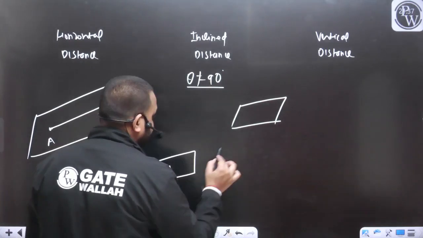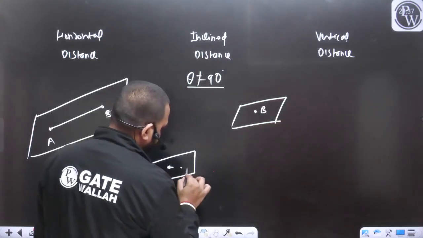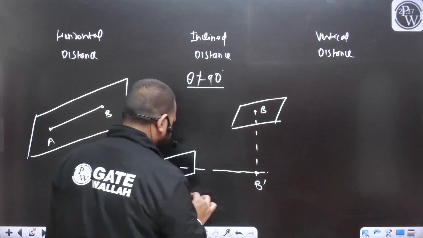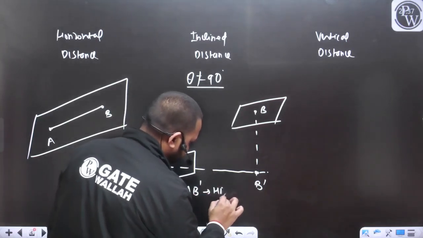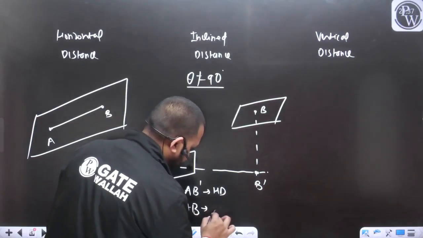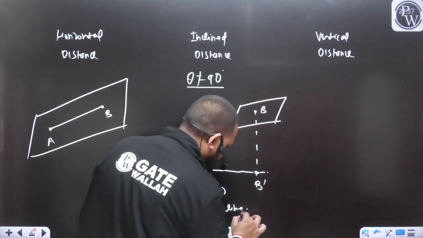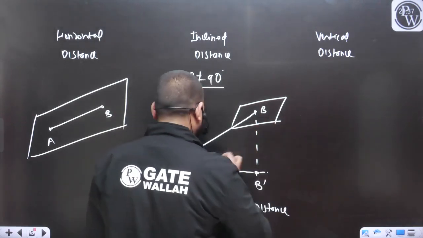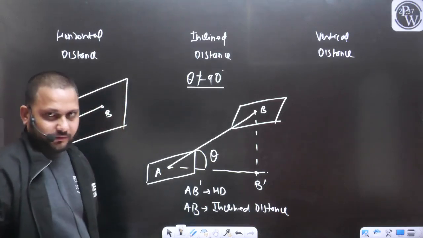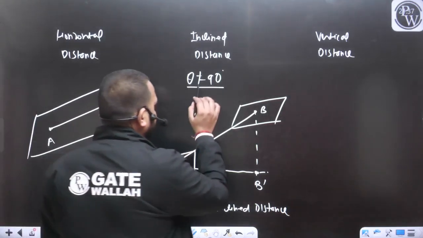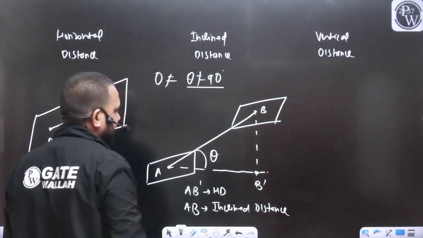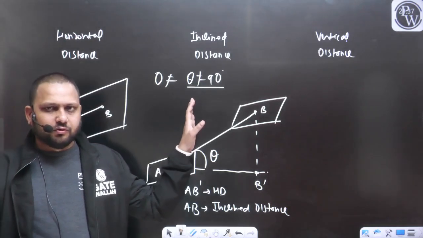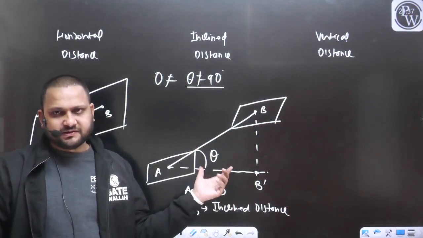This is the point A and this is the point B. Now let's say this is AB dash. AB dash is the horizontal distance and AB is the inclined distance. This is the slope, or you can say this is theta. So theta should not equal 0 and theta should not equal 90, because if theta is equal to 0, this distance is going to be the horizontal distance, there will be no slope.